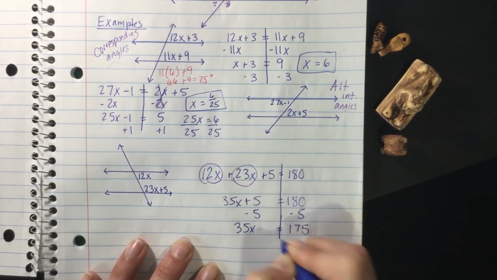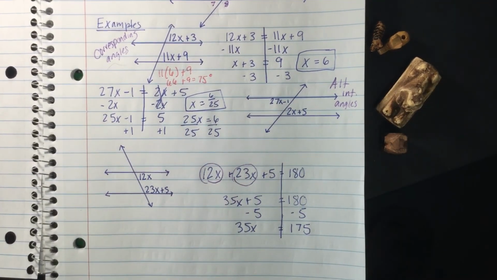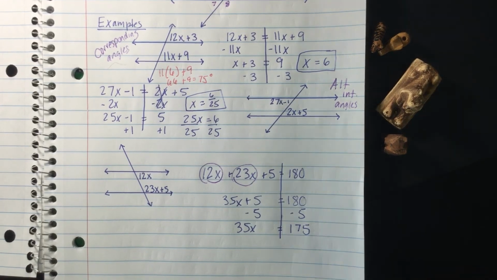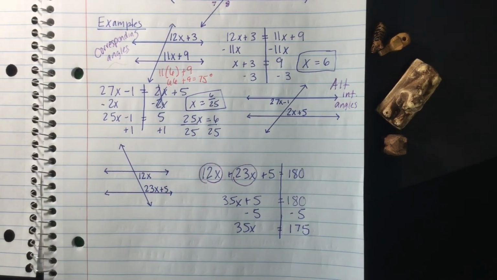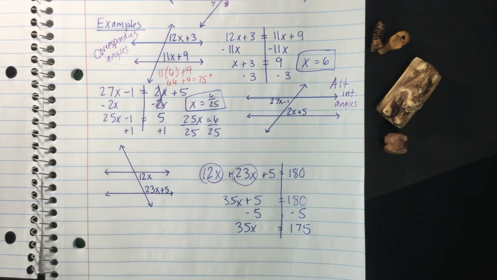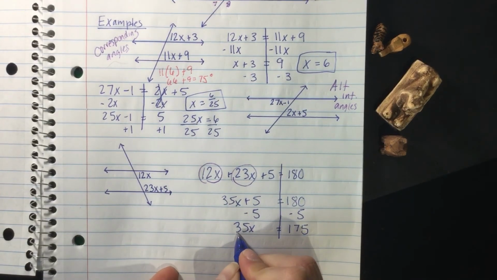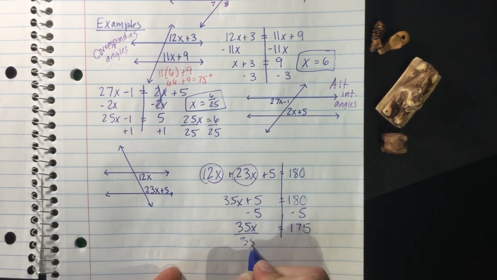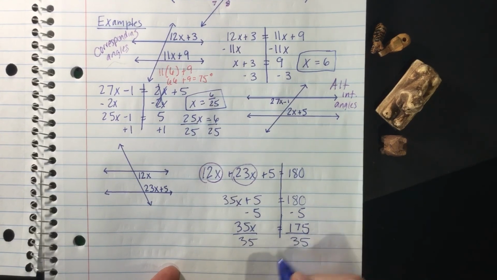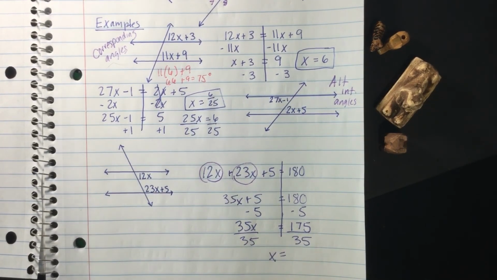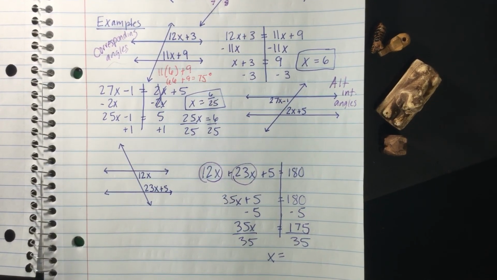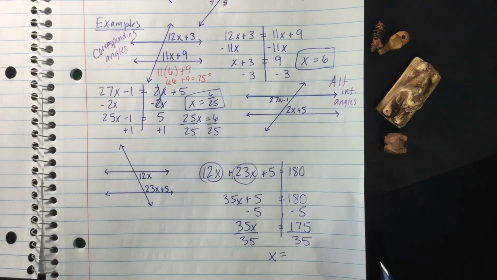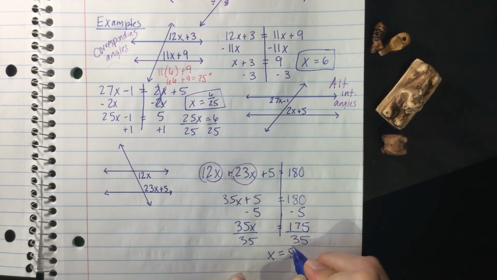175. And you can either get your handy dandy calculator out, or you can do it by hand. I'll give you some time to figure that out, because remember, to get x by itself, we divide by 35, divide by 35, and x equals 175 divided by 35, which is 5.